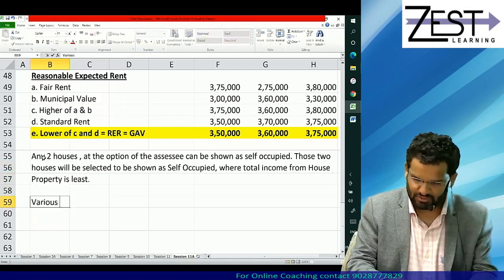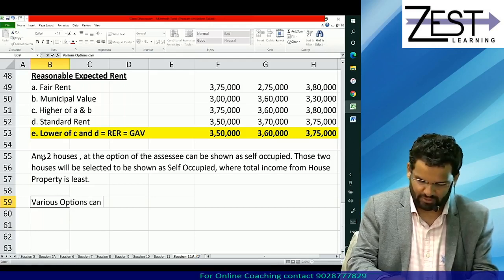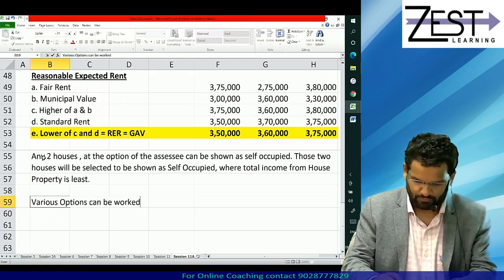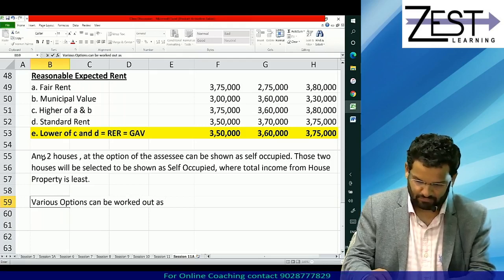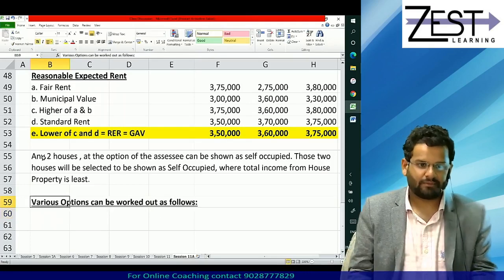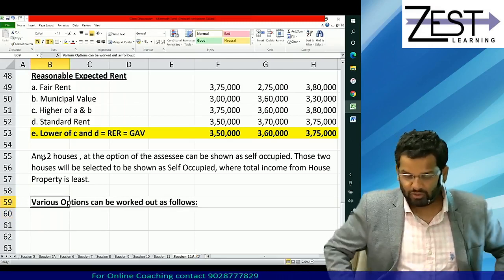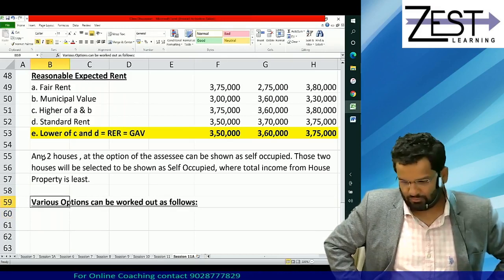Various options can be worked out as follows. Okay, mind you, one new thing you are going to understand. Let's see what it is. Various options can be worked out as follows.